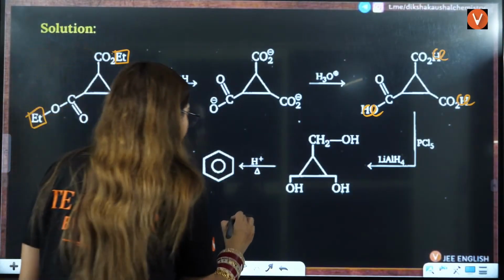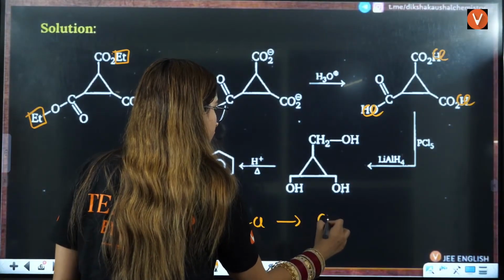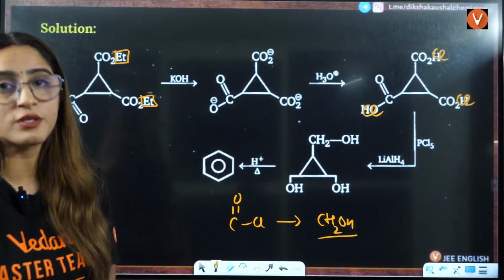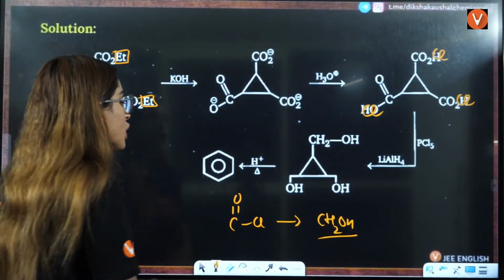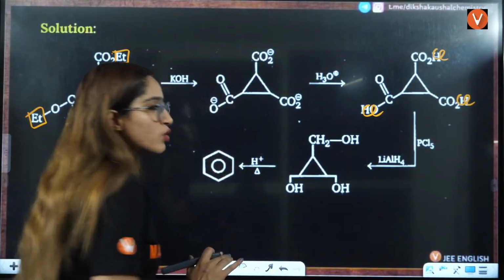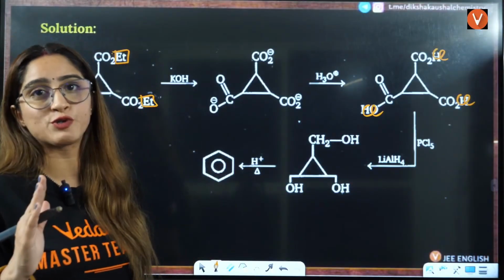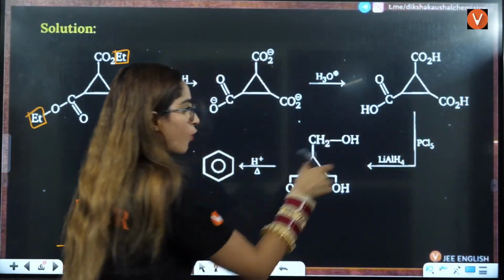So whenever you have COCl and you do reduction, that will be converted to CH2OH. And it is not Rosenmund reduction. It is LiAlH4, which is a good reducing agent, right? So directly it will convert this to CH2OH, that is alcohol, right? So that will be converted to alcohol over here.